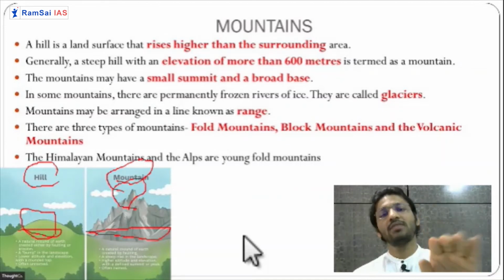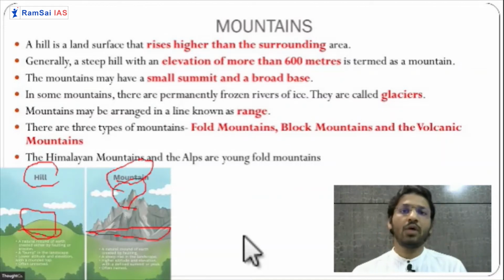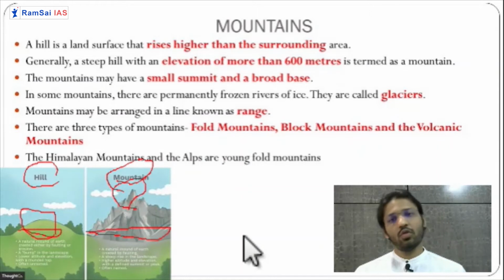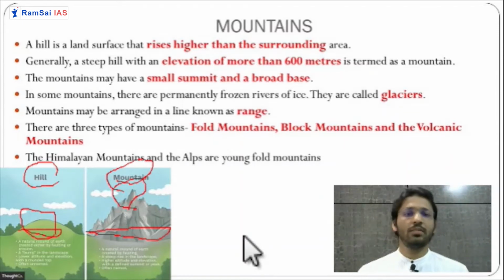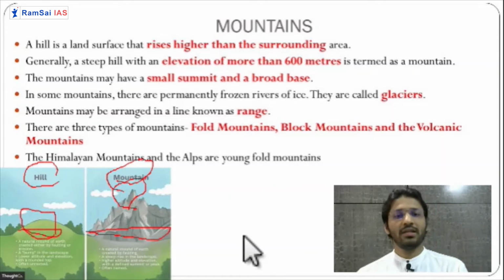The third mountain is known as a volcanic mountain. A volcanic mountain is formed because of volcanic activity. We are familiar with volcanic activities. So these are the three types of mountains which are formed all over the world. There is no fourth type of mountain, only three types. Here the Himalayas, we know, are a fold mountain. The Western Ghats are a block mountain, and there are some small hills or mountains in the Andaman Nicobar region that are volcanic mountains. Also, the Trans-Himalayan ranges are partially volcanic mountains. Those things we are going to see in detail in the next chapters.